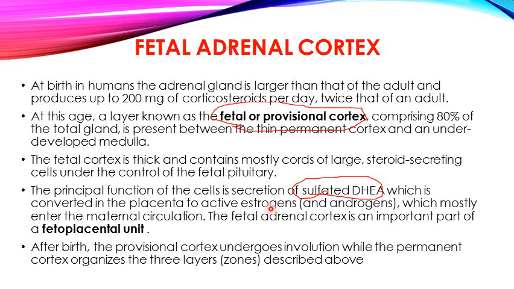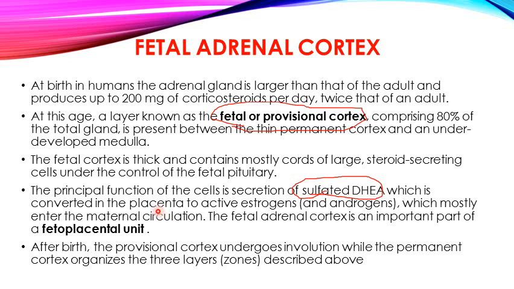So this fetal cortex produces sulfated DHEA, which is converted in the placenta into active estrogen, and androgens, which mostly enter the maternal circulation through the placenta.